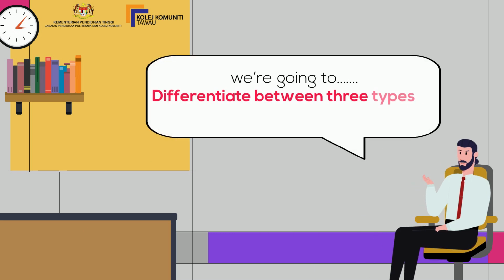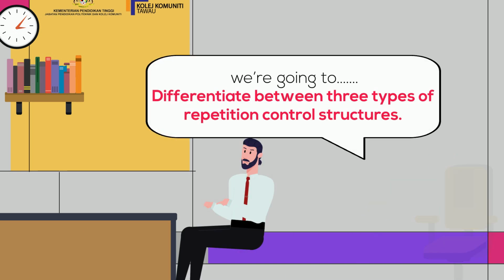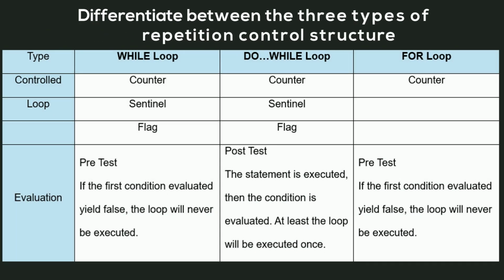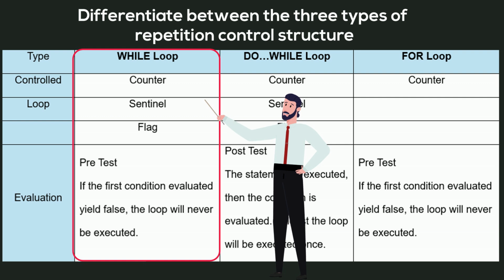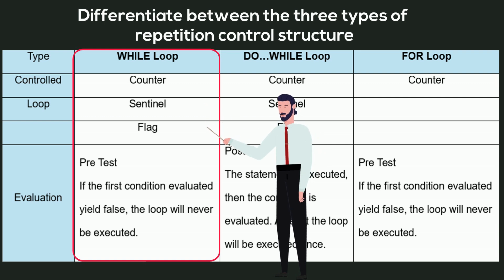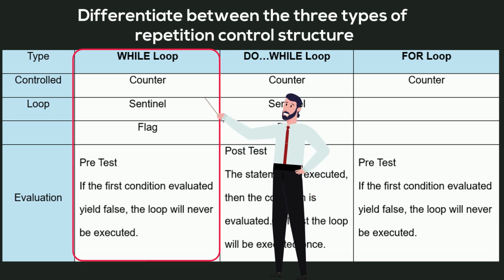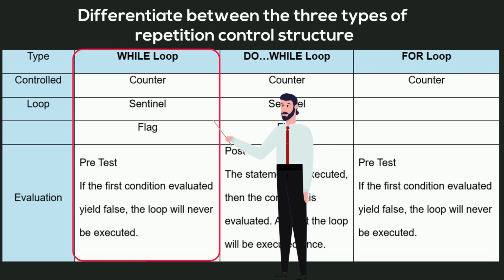We're going to differentiate between three types of repetition control structures. Let's dive in. First, let's talk about the while loop. This loop is controlled by a counter, a sentinel, or a flag. It performs a pretest, which means it checks the condition before executing the loop's body. If the condition evaluates to false initially, the loop will never run.